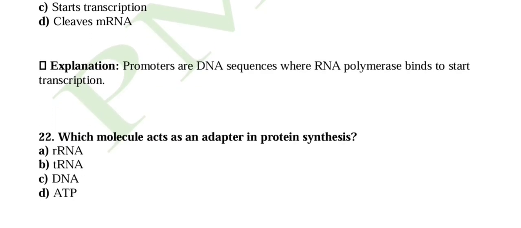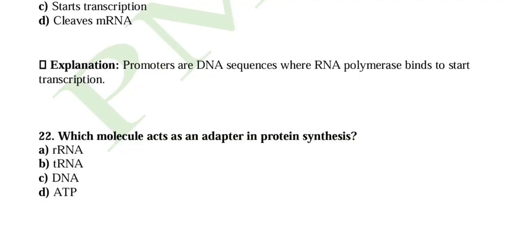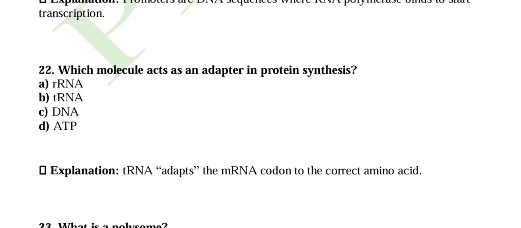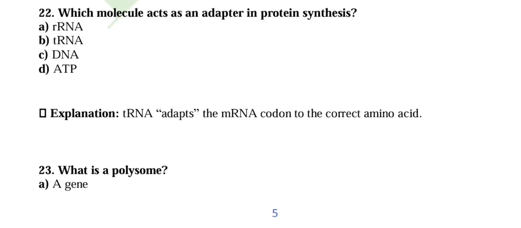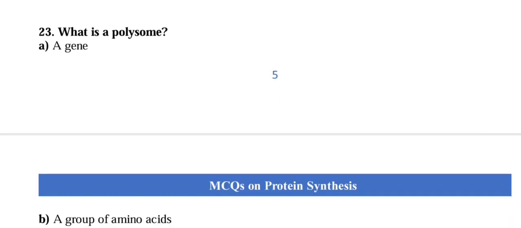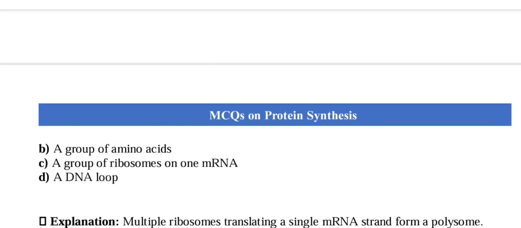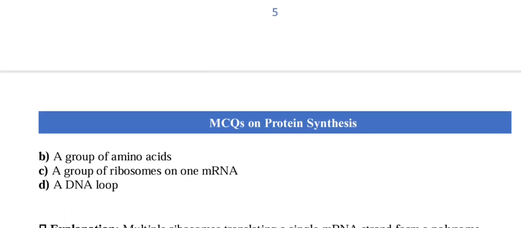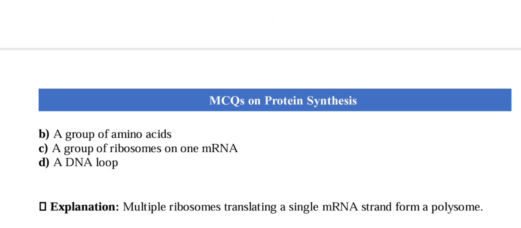Question number 22. Which molecule acts as an adapter in protein synthesis? So tRNA adapts the mRNA codon to the correct amino acid sequence. Okay, that is tRNA is the right answer. Option B is correct. Question number 23. What is a polysome? Okay, so a polysome is multiple ribosomes translating a single mRNA strand. So a polysome is a group of ribosomes on an mRNA.